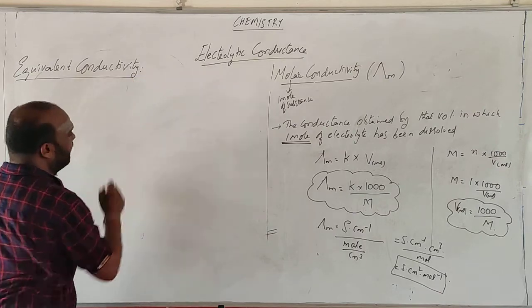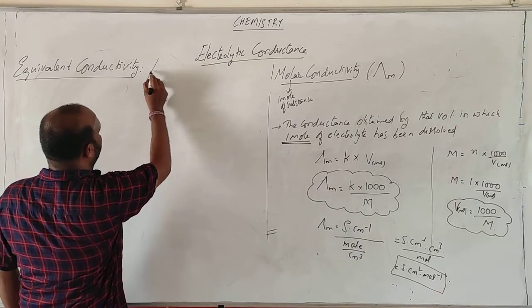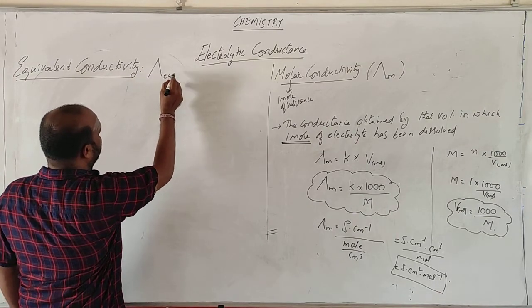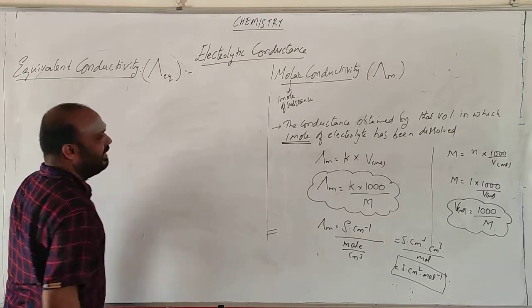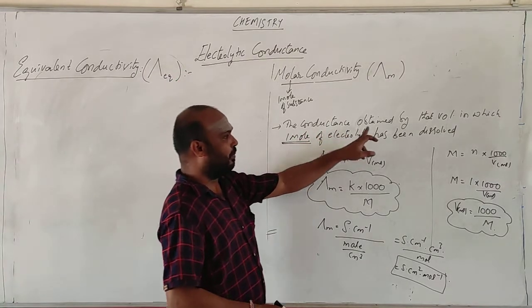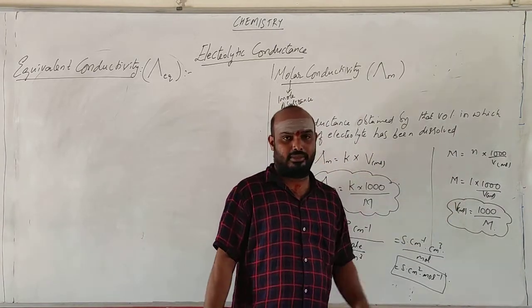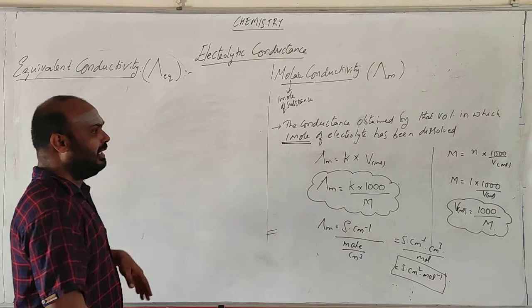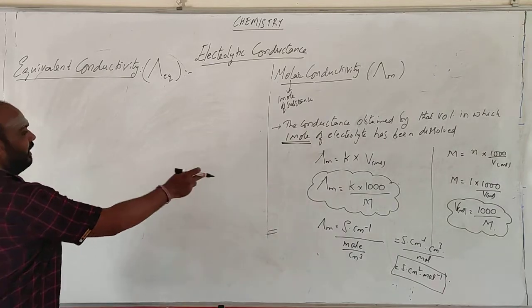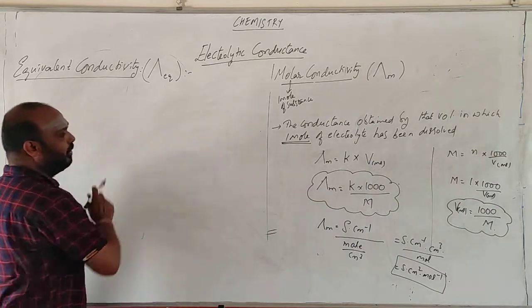It is represented with the same lambda with a reverse cap, with eq here. Same thing: the conductance obtained by that volume in which 1 mole of electrolyte has been dissolved. Okay, same thing. Instead of 1 mole, you write 1 gram equivalent mole here.